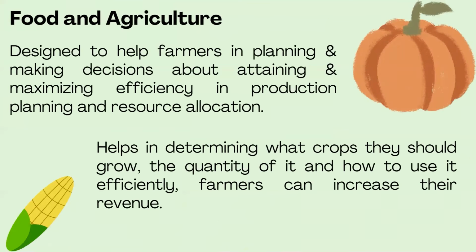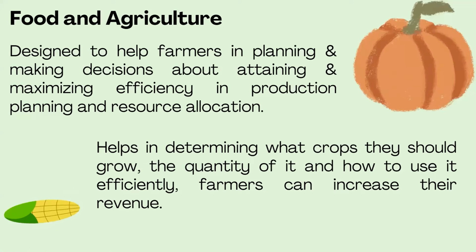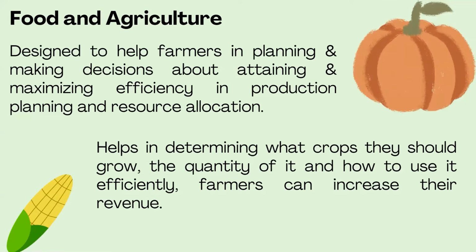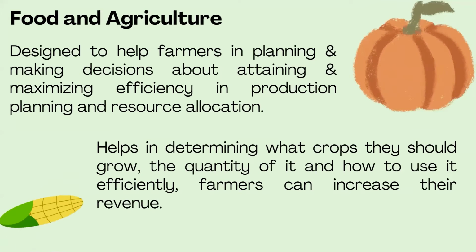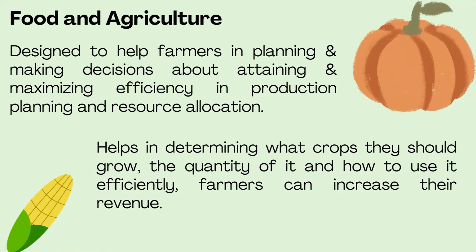So how is linear programming affecting the food and agricultural industry? How is it helping the farmers in their production process? Linear programming can help the farmers in taking decisions in different areas. With these decisions or solutions, they can attain maximum profit or maximum revenue: how they are producing the crops, how the resources can be allocated, how they are performing the irrigation. Everything can be done by linear programming.